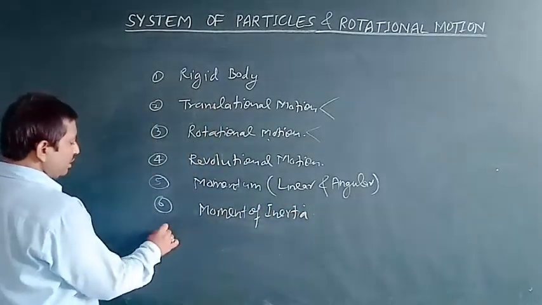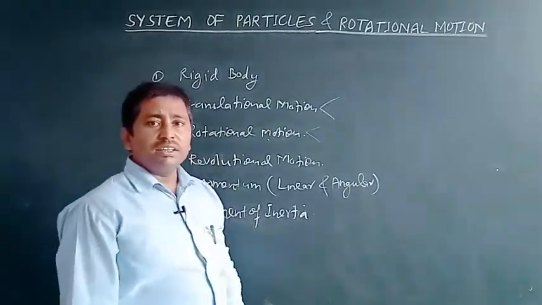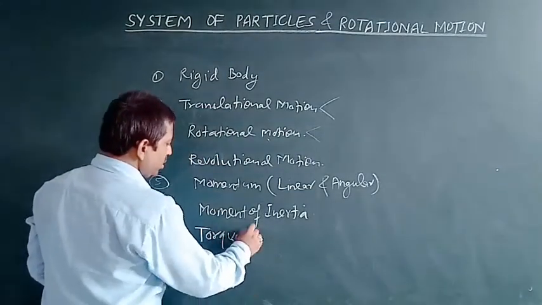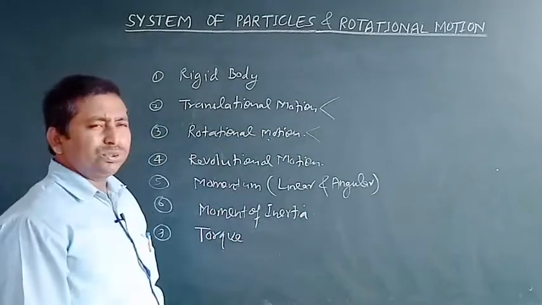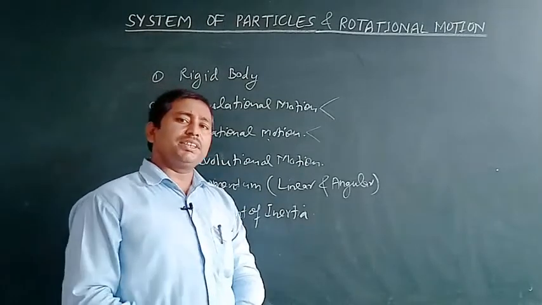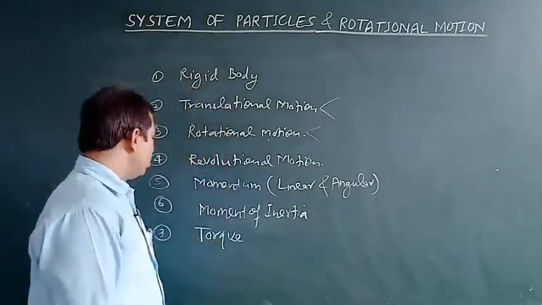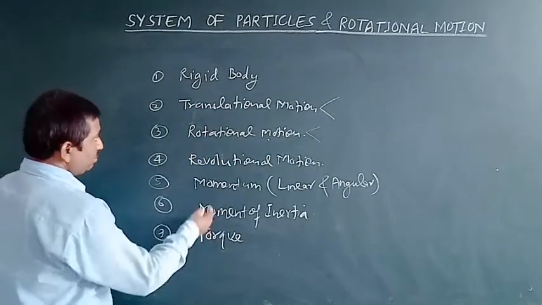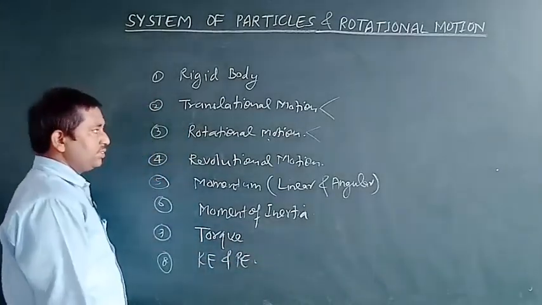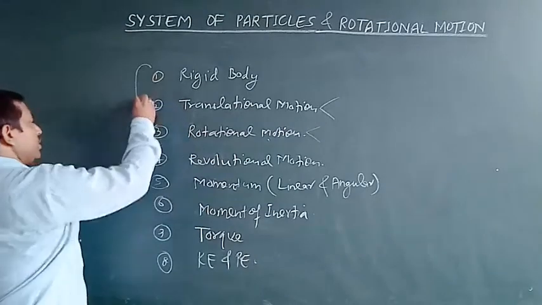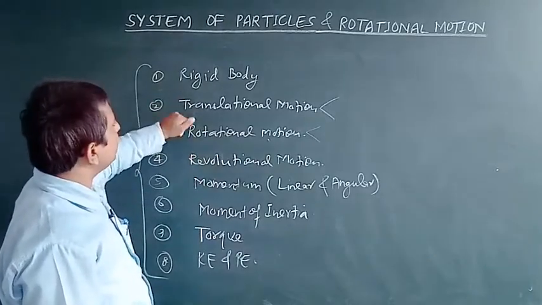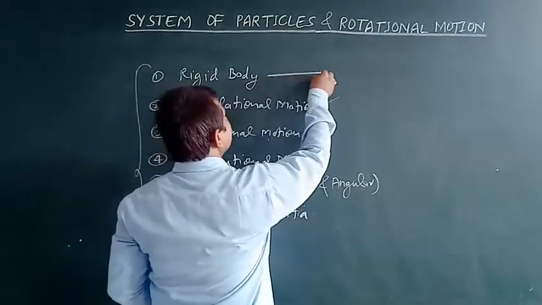And before discussing that, we also study the torque affecting the object. Torque. So after that we should discuss a little bit of kinetic energy and potential energy possessed by the moving object. So that is the final topic of this chapter, that is kinetic energy and potential energy possessed by a moving object. Okay, so all these topics are discussed under this chapter. So let us start our first topic, that is rigid body.